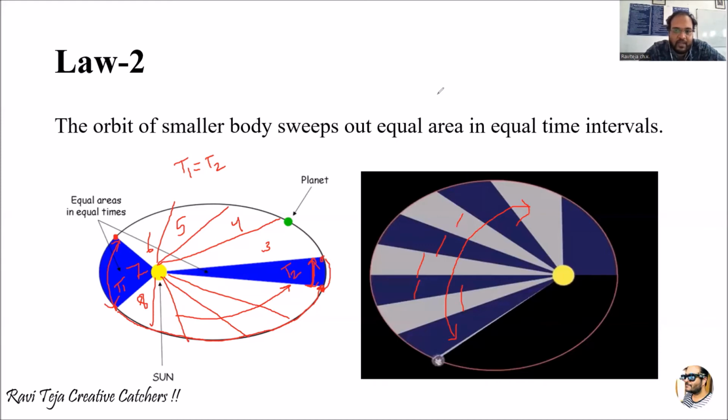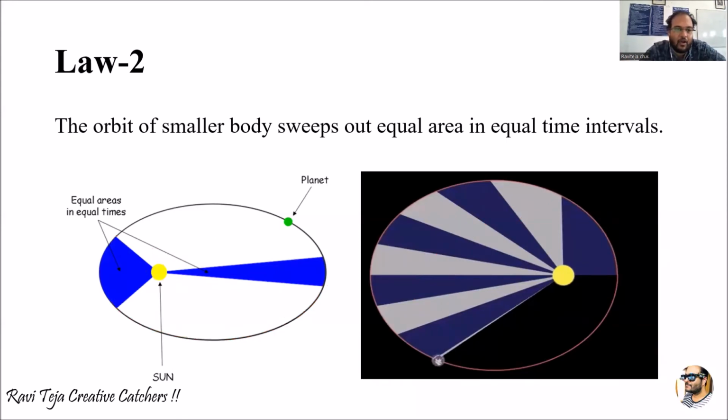Why? Because whenever this particular planet reaches the sun or nearer the sun, the velocity or the speed of the planet will be more compared to the planet whenever it is away from the sun. Okay, that is what happens.